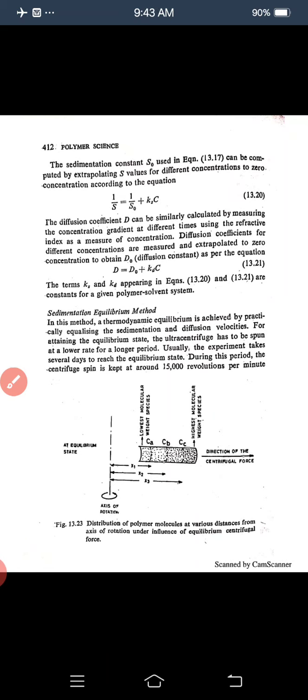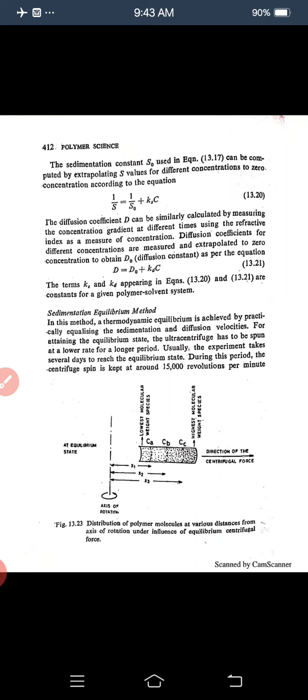In this method, a thermodynamic equilibrium is achieved by practically equalizing the sedimentation and diffusion velocity. For attaining the equilibrium state, the ultracentrifuge has to be spun at lower rate for a longer period. Usually, the experiment takes several days to reach the equilibrium state. During this period, the centrifuge spin is kept around 15,000 revolutions per minute.